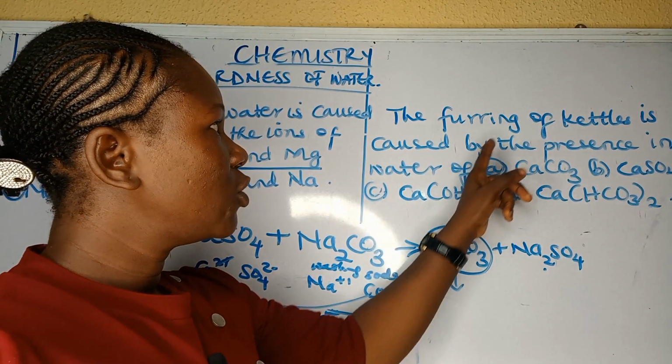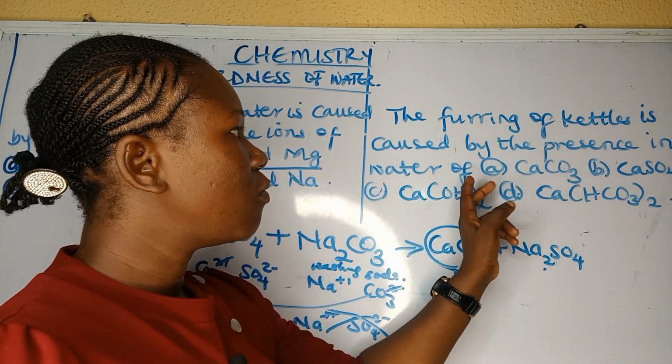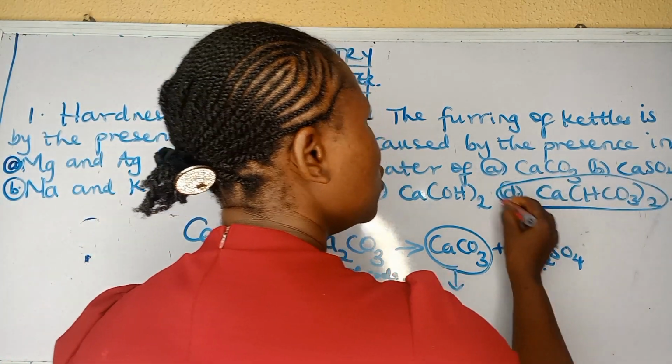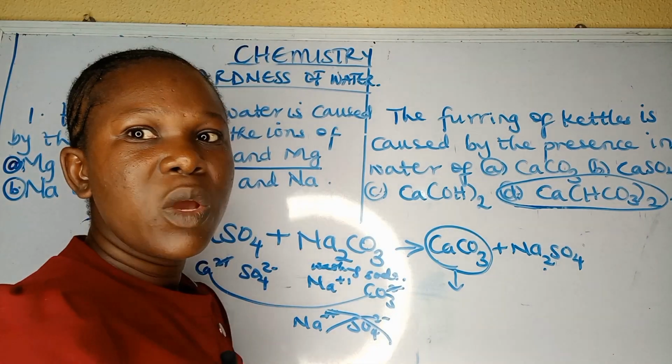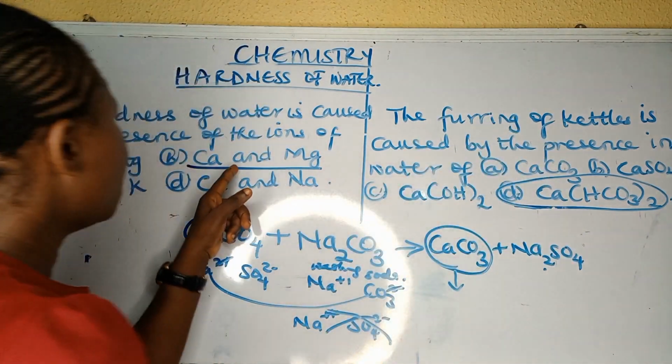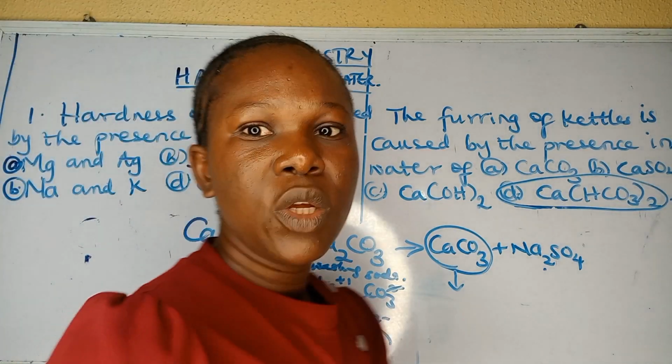Let's quickly answer this question. The foaming of kettle is caused by the presence of what? The best answer is option D, which is temporarily hard water. When broken down, it forms calcium carbonate, which causes foaming. And the best answer is calcium and magnesium.